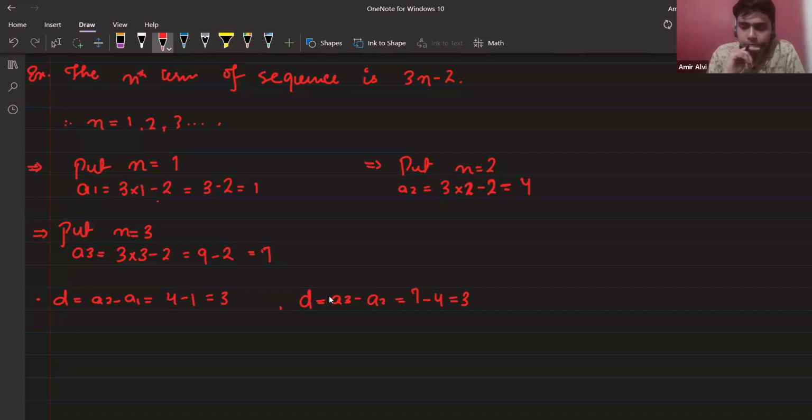Yes, Hiba, tell me. When we get these kind of questions, n equal to 1, 2, 3, is that our assumption? No, that's not an assumption. That's basically n is a natural number. So that's why I just take the n value starting from 1.